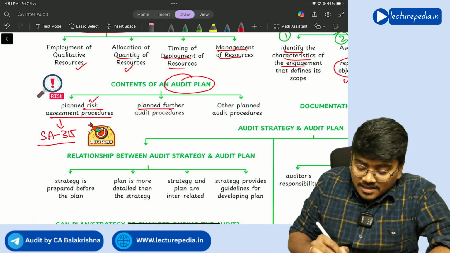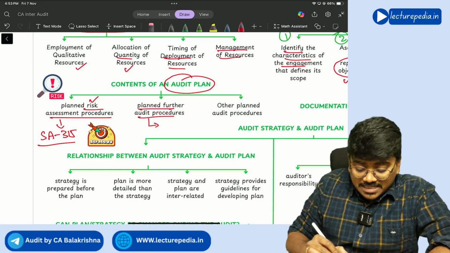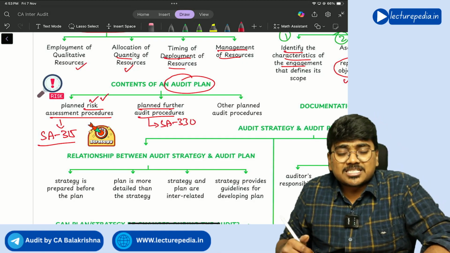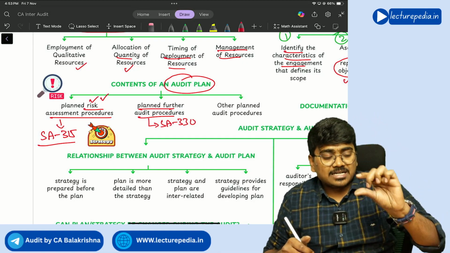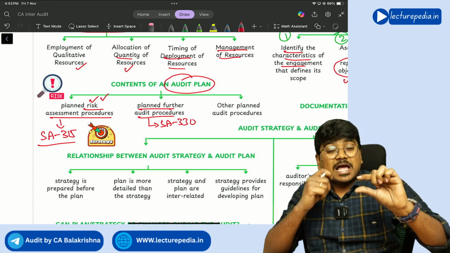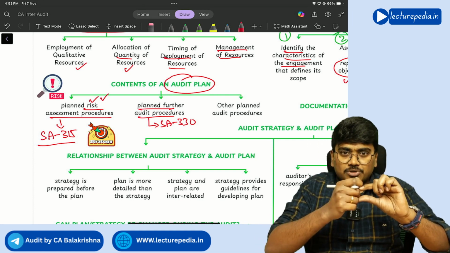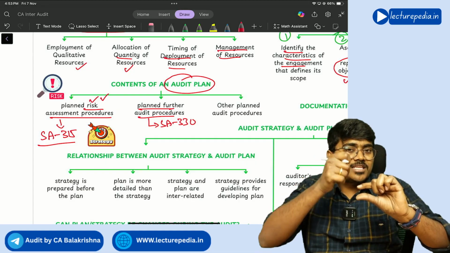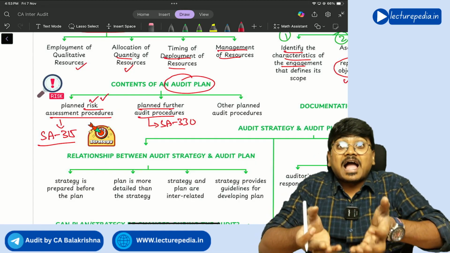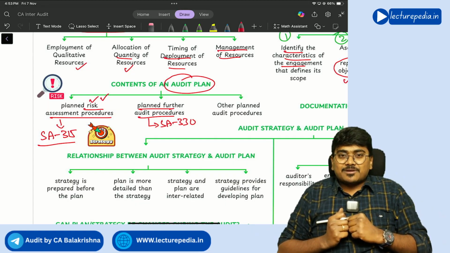Planned further audit procedures as per SA 330. So by performing the risk assessment procedures, you identified that risk. So to deal with that risk, you have designed further audit procedures. Now by performing further audit procedures in that area, you have identified actual misstatements. Understanding?